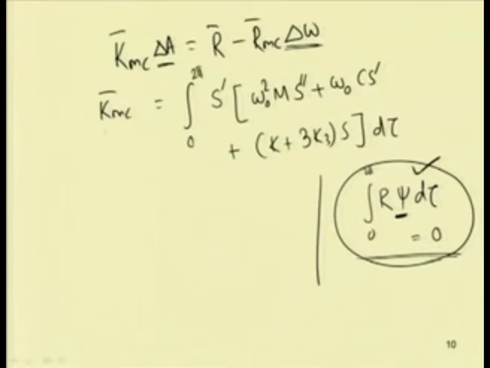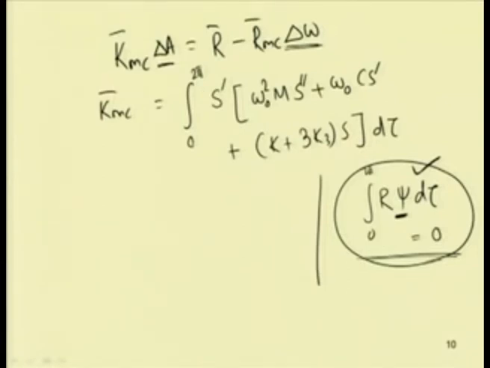So here k m c bar is equal to the integral of S dash into the residue part. In this residue part, the weighting function S is multiplied and integrated over the cycle.